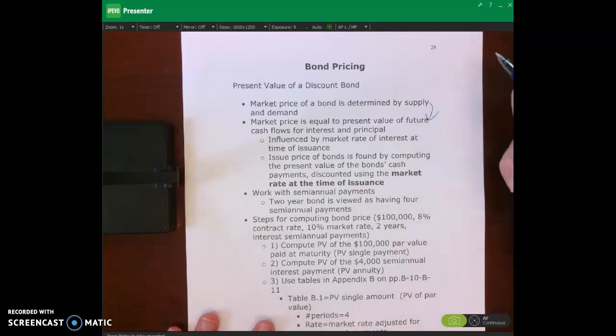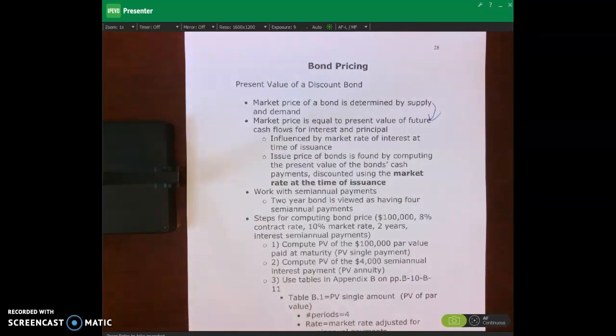And what we can say is that the market price of a bond is equal to the present value of all the cash interest payments plus the present value of the par value. Remember, the par value is what we have to pay back at maturity for the bond. So we calculate the present value of the par value, and then we also calculate the present value of all the interest payments that we make to our bond holders.